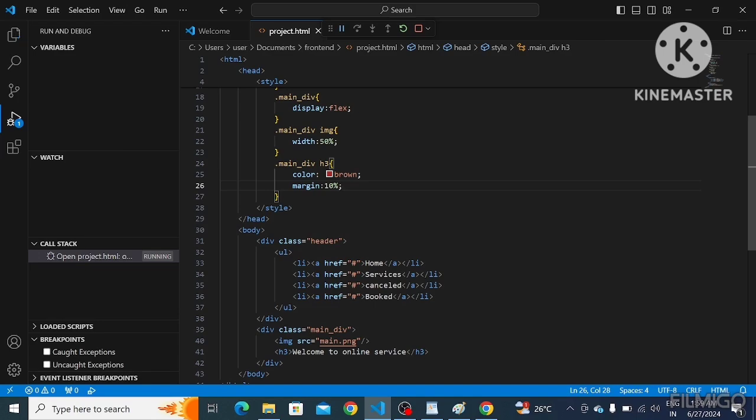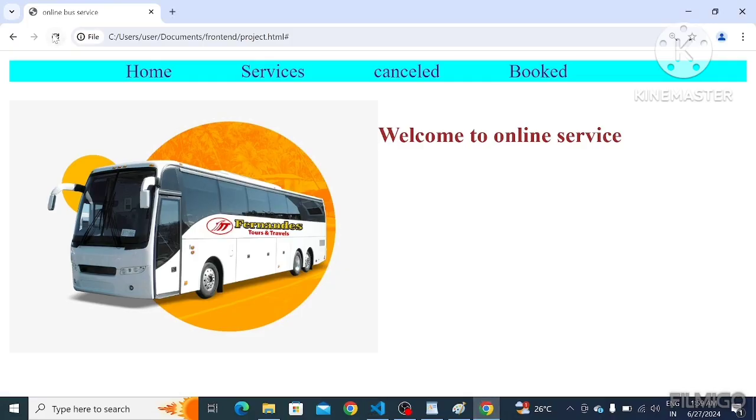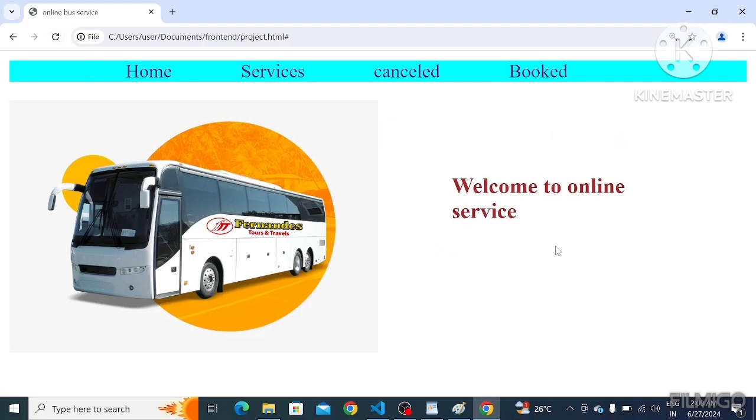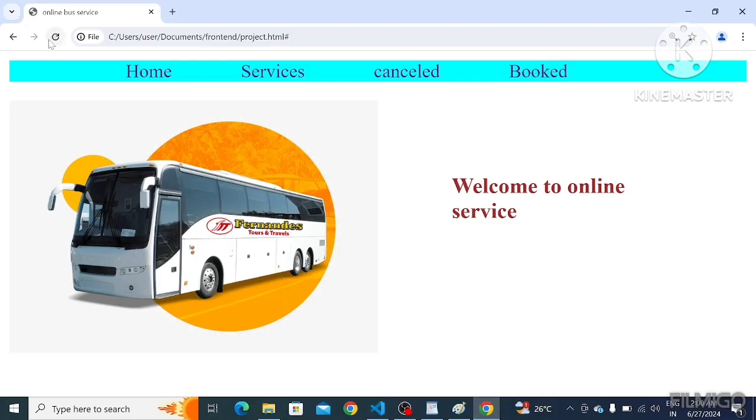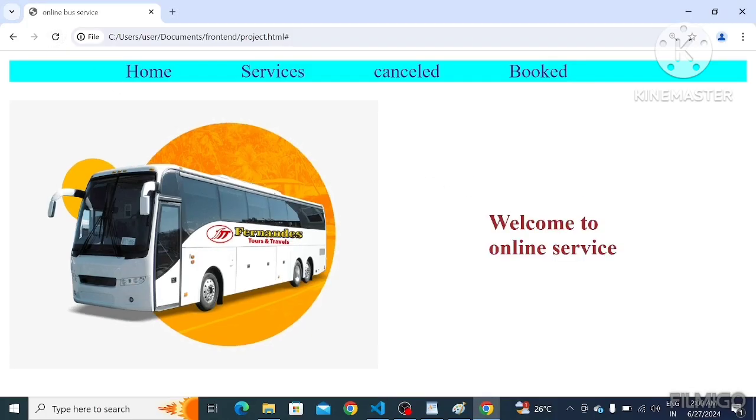See, we got the text in the middle, right? Okay, I'm going to give 15%. See, we got the text in the middle, right?